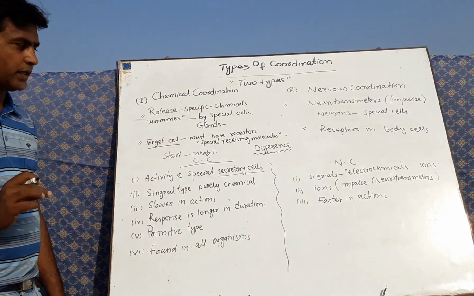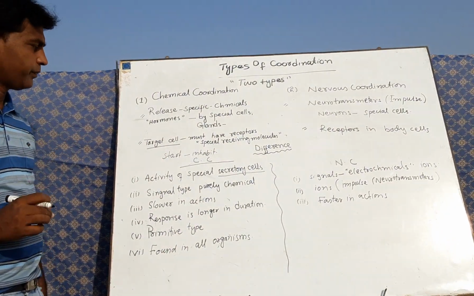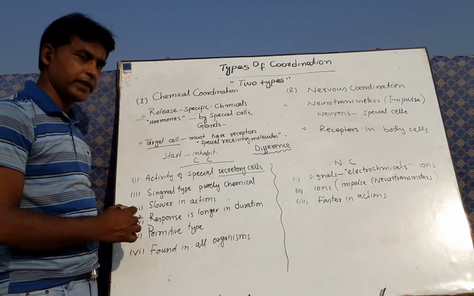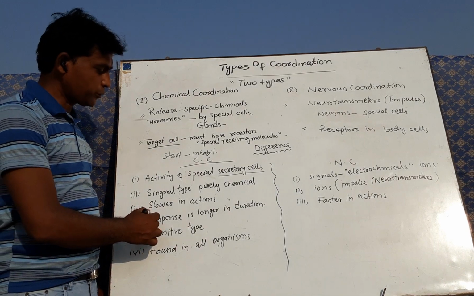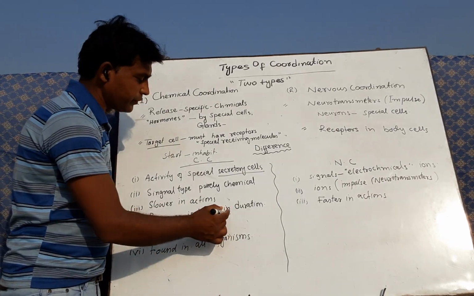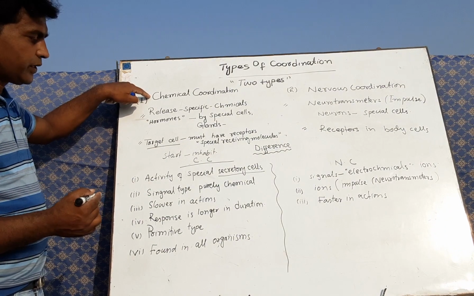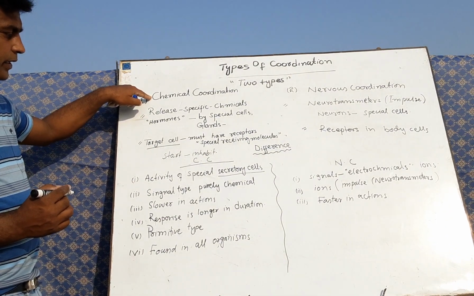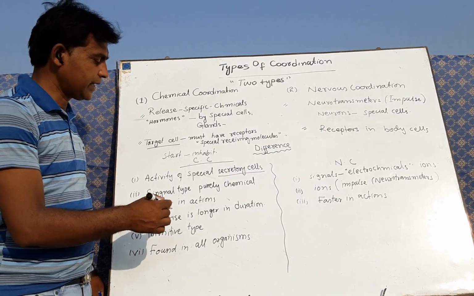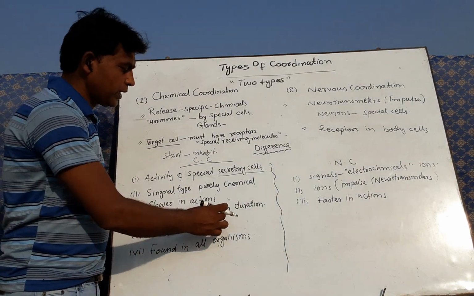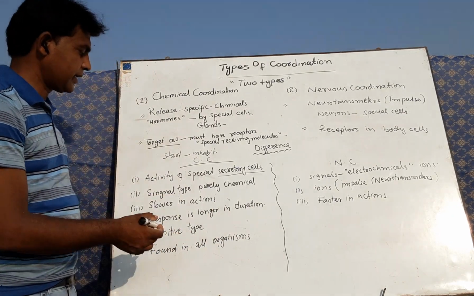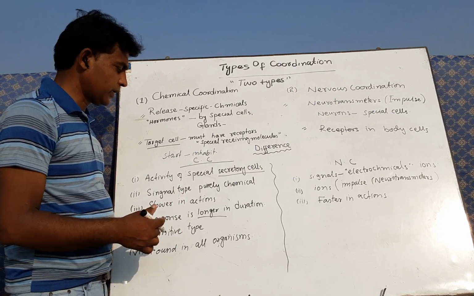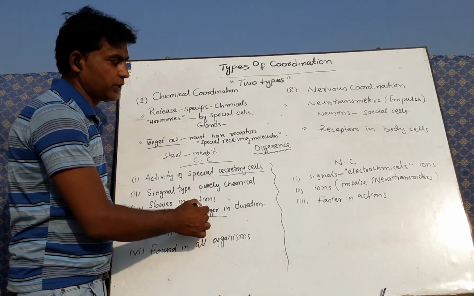These type of actions take little time to production of response. Here the characteristic number 4, the response is longer in duration. For chemical coordination, we say that chemicals are produced in glands and secreted, get some type of channel like blood and arrive, and they take certain time to perform their function. This could be longer in duration.